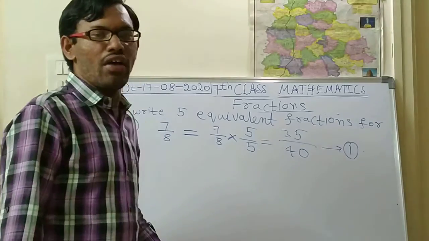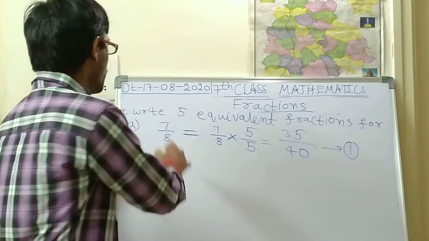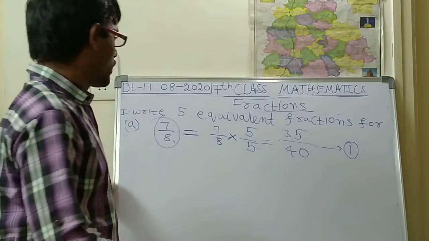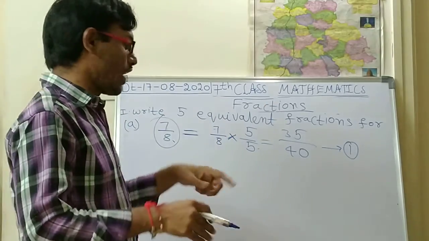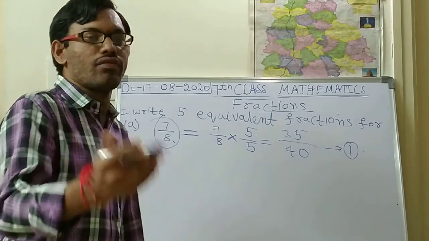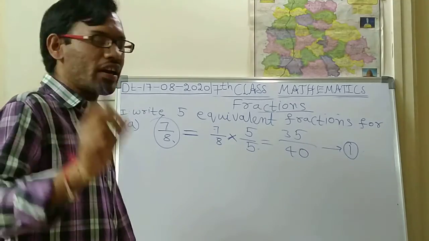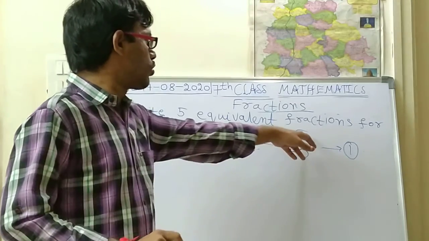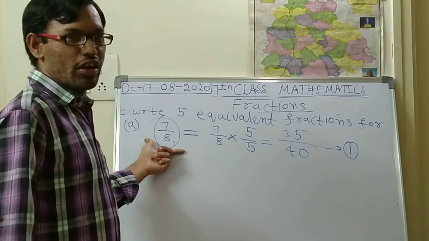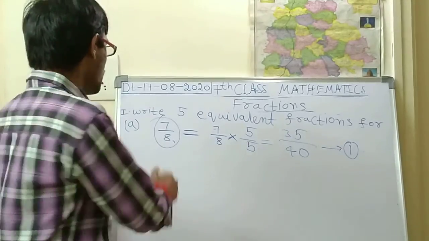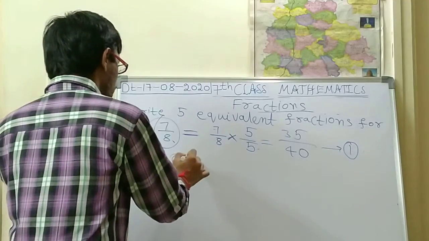Suppose if you have a calculator, you do 35 divided by 40, so your result will be 7 by 8 only. So this is one equivalent fraction. You can try if you have a calculator or phone. In the phone there will be a calculator app. In the calculator, if you do 35 divided by 40, the result will be 7 by 8, or else it will show in the form of decimals.